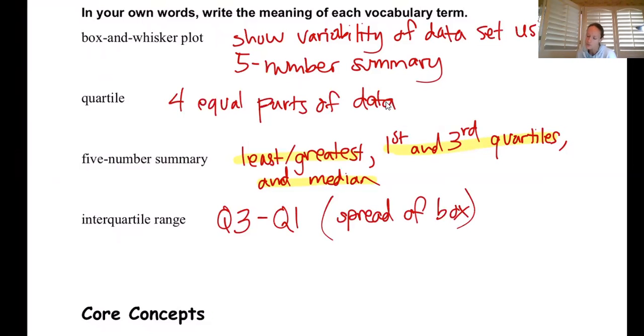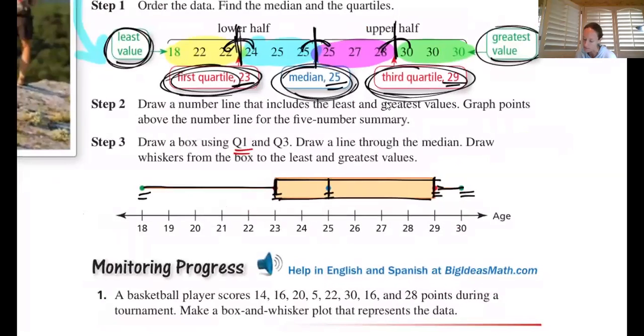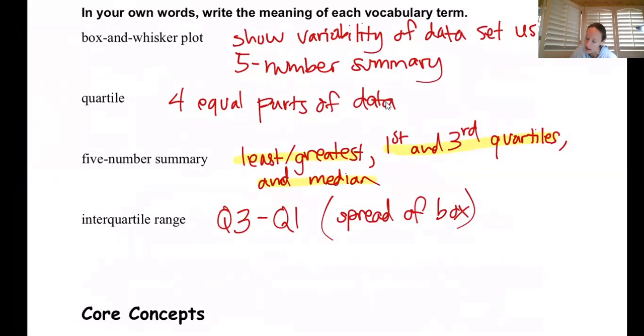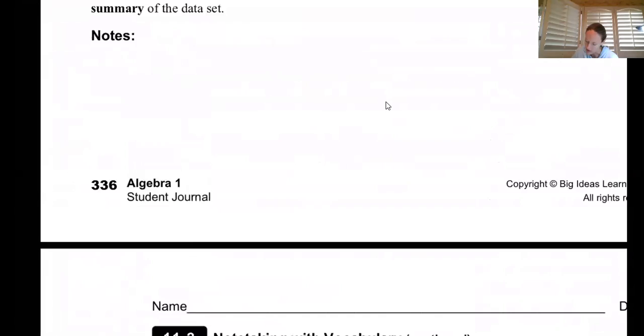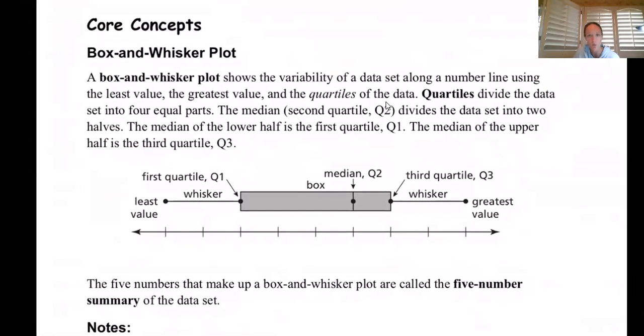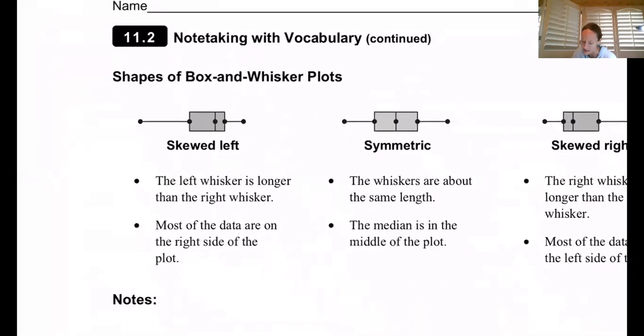All right, so let's go ahead and get back to our example because we need to make an example, or at least try to solve one ourselves. We don't need to talk about the shapes quite yet. If you guys want, you can take a picture of this screen right now. I think my face is in the middle of this. Let me move it up here and off to the side if I'm recording. You can take a picture of this really quickly if you want, as far as what each of the pieces are, but it's also in your notes. And as you see, they are calling these quartiles by Qs, Q1, Q3, with Q2 being the middle, which is the median.